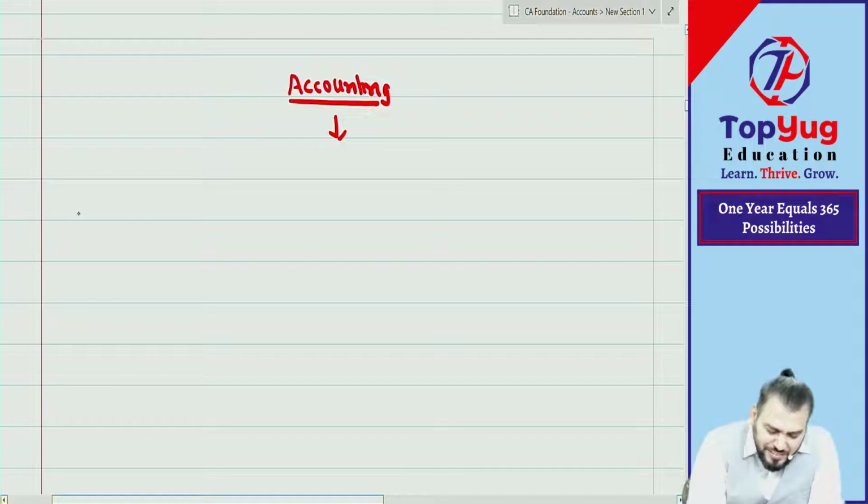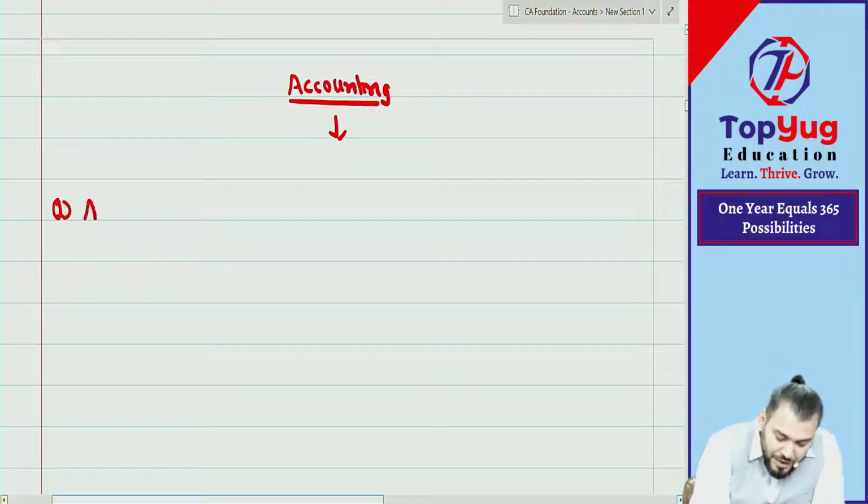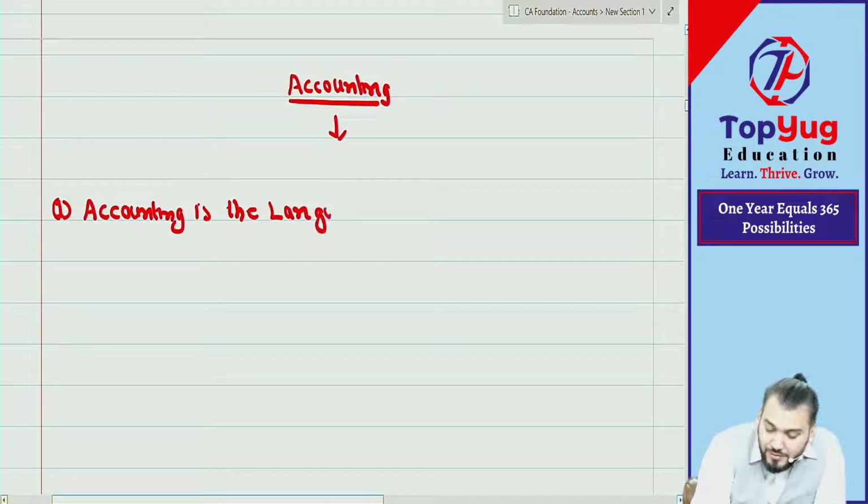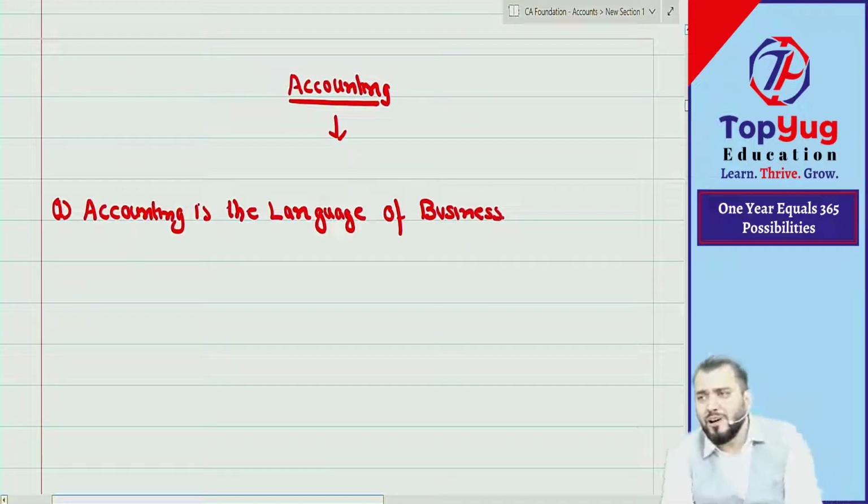If I say in simple words, point number one: accounting is nothing but the language of business. I hope you all know that we do accounting for business.